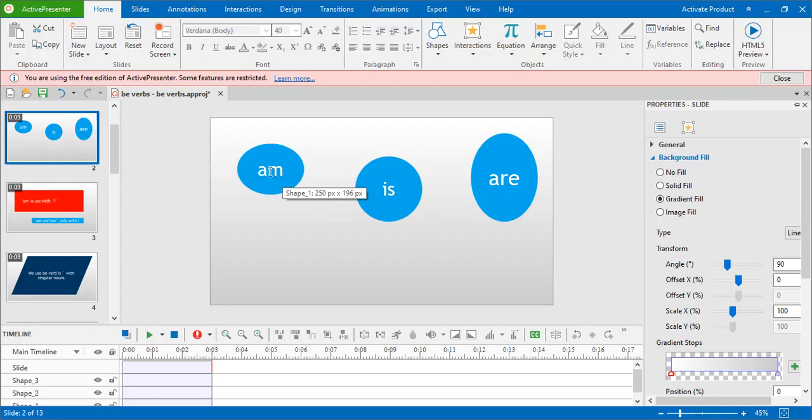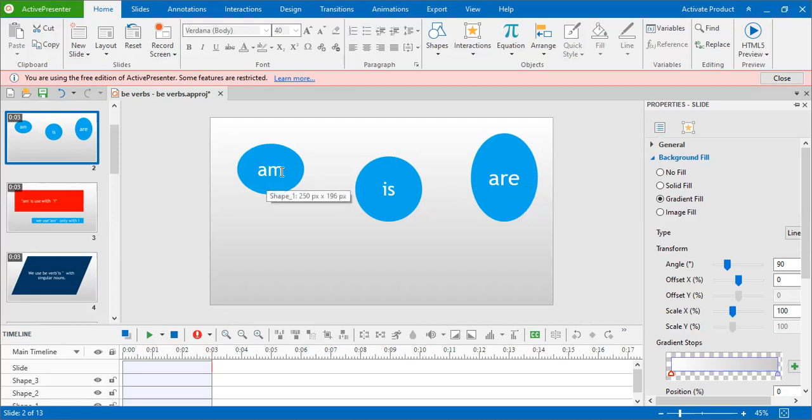Yes, again I'll show you. Am, is, are. Am is used only with I. Is used only with singular nouns. Are is used only with you and plural nouns.